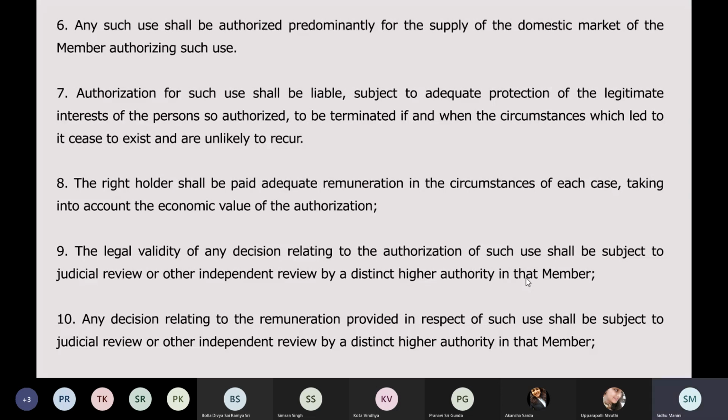Next point, the right holder shall be paid adequate remuneration in the circumstances of each case, taking into account the economic value of the authorization. Basically, after calculating the economic value of the invention, the right holder will be paid adequate remuneration. The person from whom the license is being taken will be compensated. So in such cases, a percentage of royalty is given to that person.